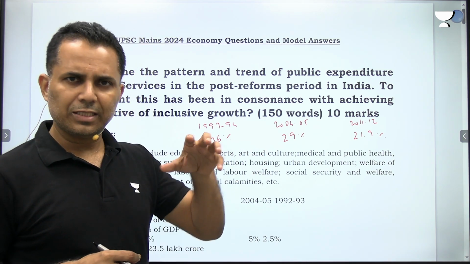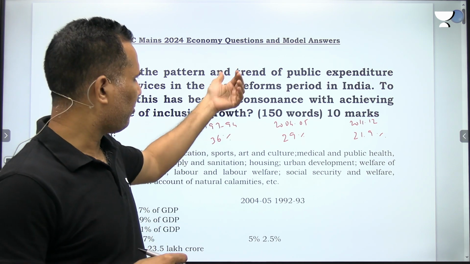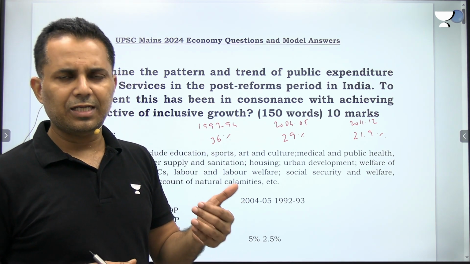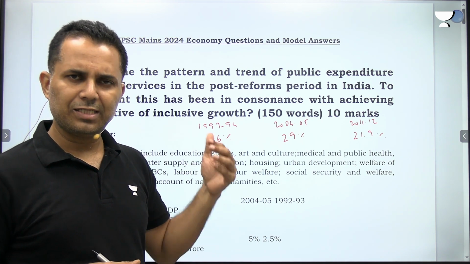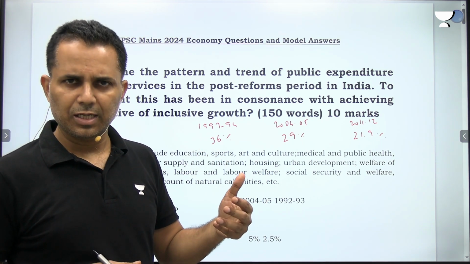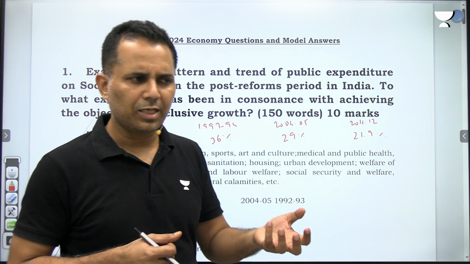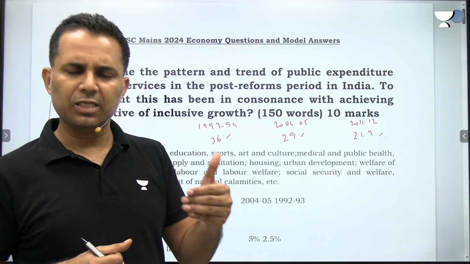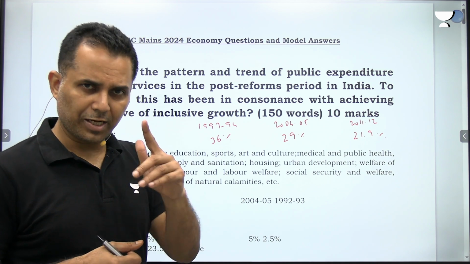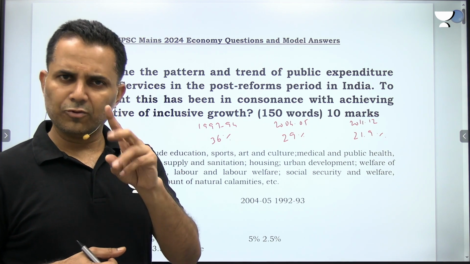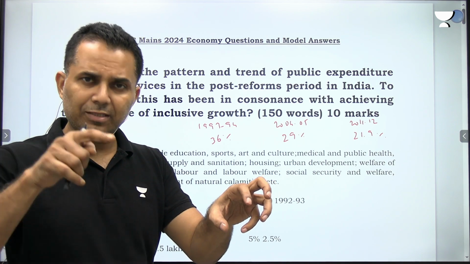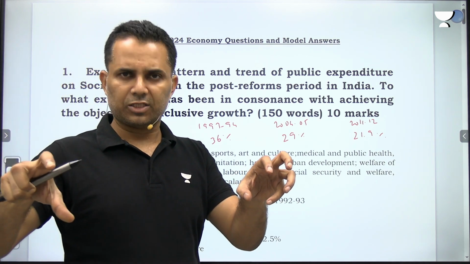So you can say that the government started this trend. We have already written that the government increased the expenditure on social services, and then you can relate that this has helped in reducing poverty, and a lot of people were absorbed into the growth process. So to a certain extent, it has helped in achieving inclusive growth. But inclusive growth, as I am saying, requires expenditure on social services plus expenditure on infrastructure also.